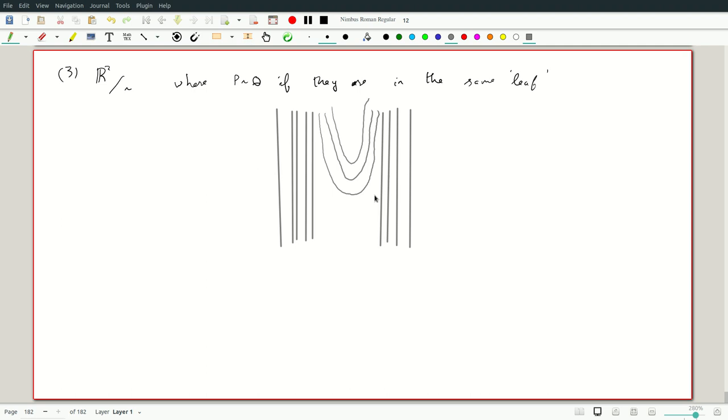Okay, so any one of them, let's say a favorite one, is the graph of, well, as you go to 1 or minus 1, you have to have it getting sharper and sharper, 1 over 1 minus x squared, let's say. And so suppose this is minus 1 and this is 1. So over here, this graph is y equals 1 over 1 minus x squared. And in general, you have graphs y equals 1 over 1 minus x squared plus c. So indeed we can write this formula, that is, let me write (x1, y1) is equivalent to (x2, y2)